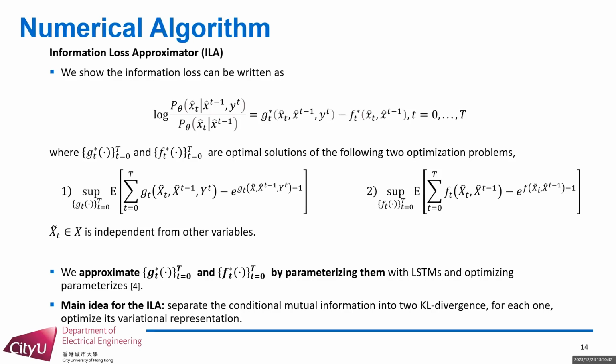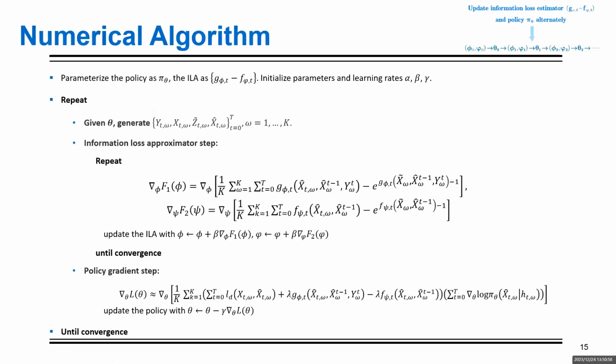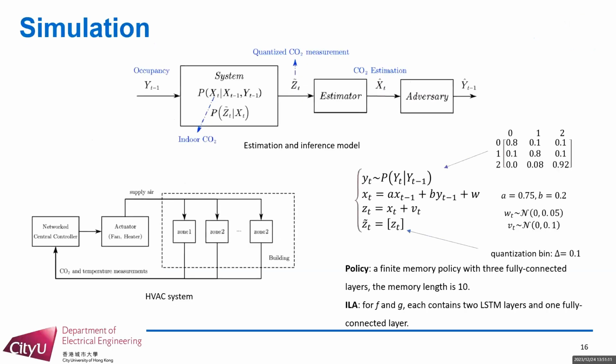We could approximate G_t and F_t by parameterizing them with LSTMs and optimizing them via gradient descent method. Finally, we develop a numerical algorithm that first approximates the information loss and then updates the estimator via policy gradient method.